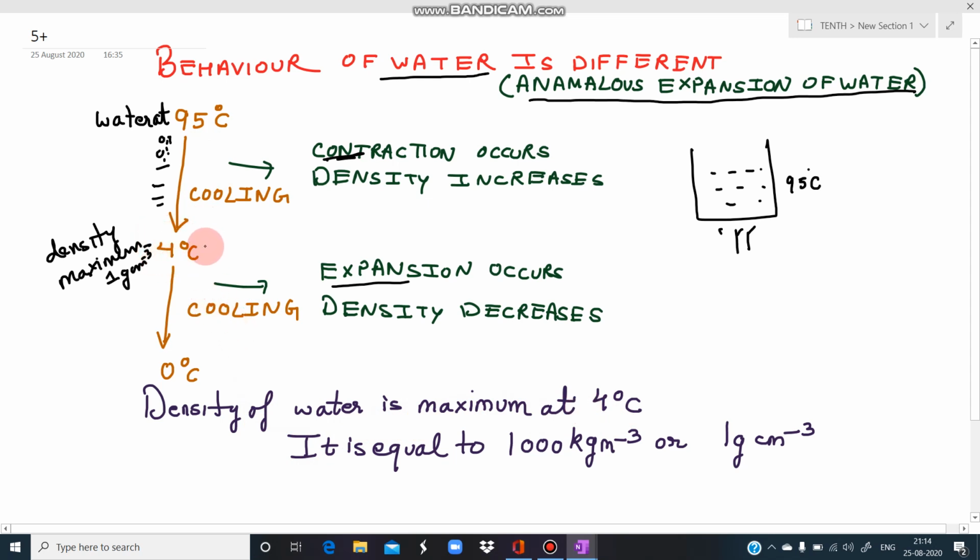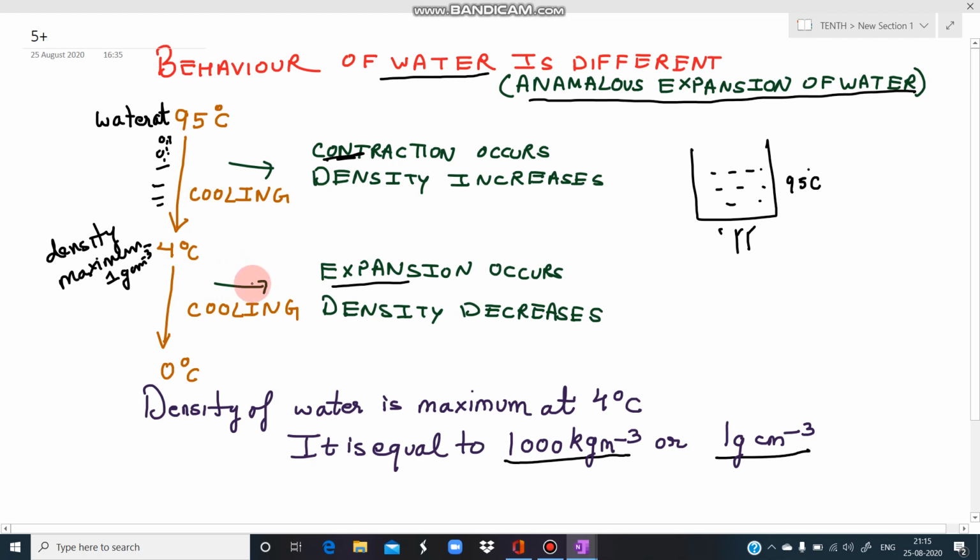At 4 degrees centigrade the density of water is maximum and it cannot be more than that. Above it is less, below it is also less. At 4 degrees centigrade it is maximum. From the observations we have found that at 4 degrees centigrade the density of water is 1000 kg per meter cube or 1 gram per centimeter cube. When you have to explain, you can explain it in your own language that when we cool water from high temperature, it contracts and its density increases, and when it reaches 4 degrees centigrade and we cool it further, it starts expanding.